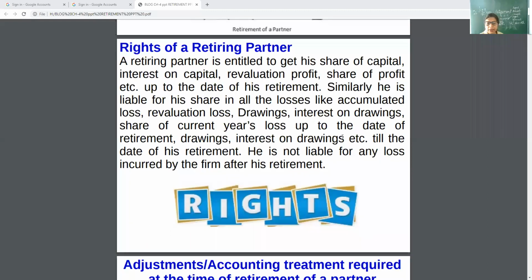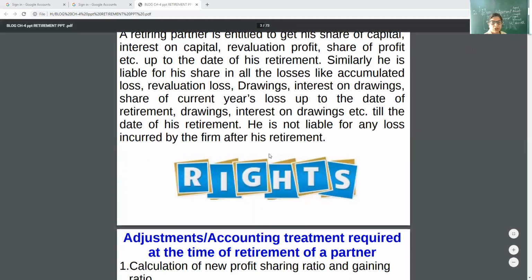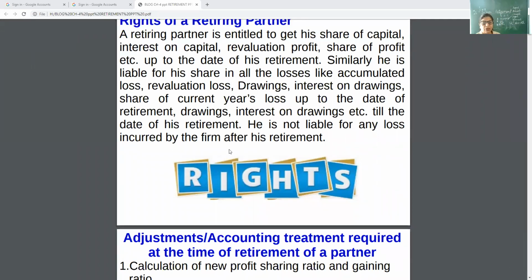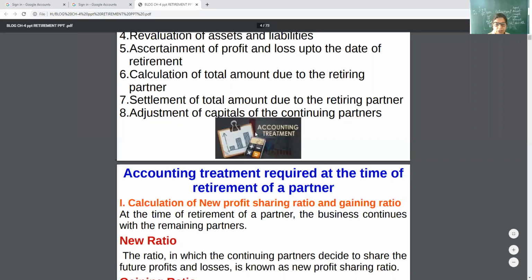Now, what are the rights of a retiring partner? Share of capital, interest on capital, revaluation profit, profits up to the date of retirement or accumulated profits. But he has to bear the revaluation loss, drawings, interest on drawings, and loss of the current year. But see, this is the main thing here: he is not liable for any loss or profit after his retirement.